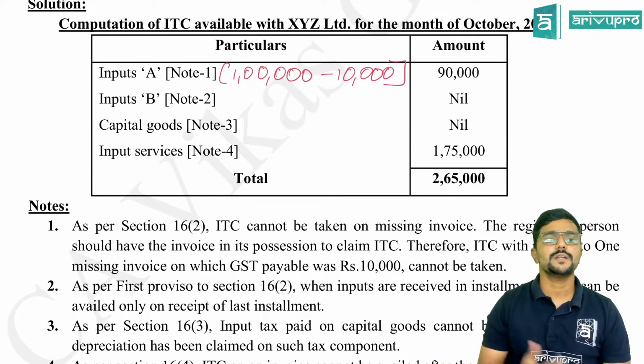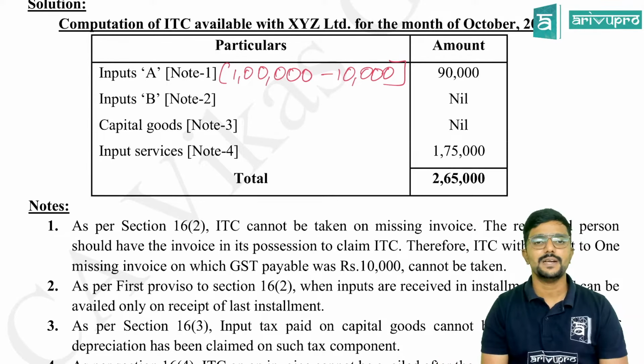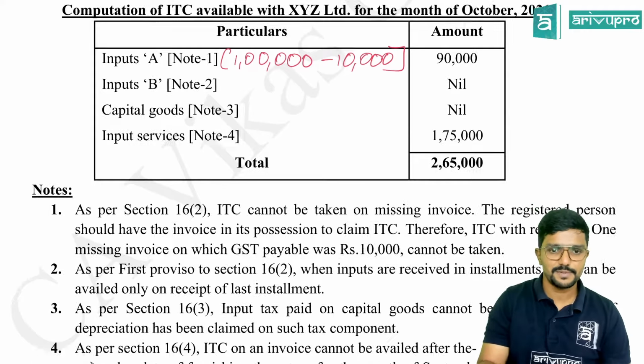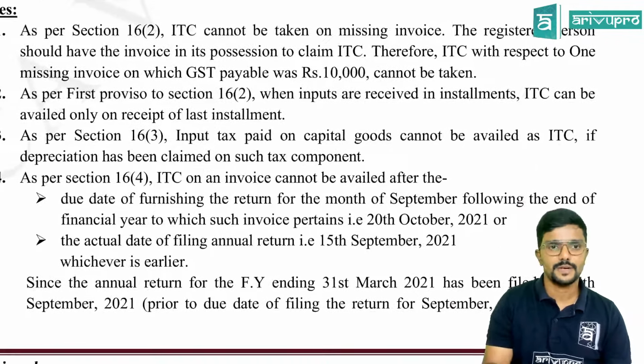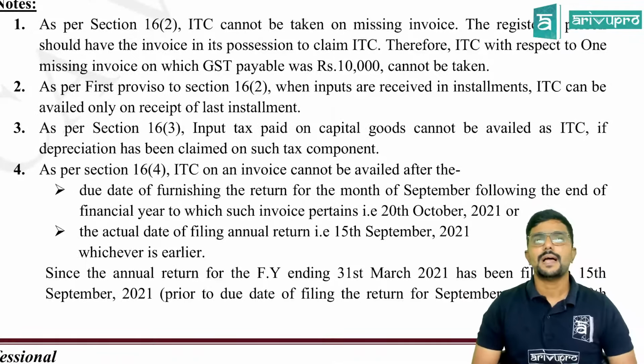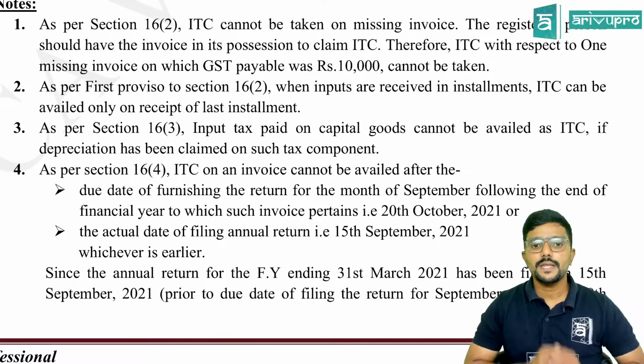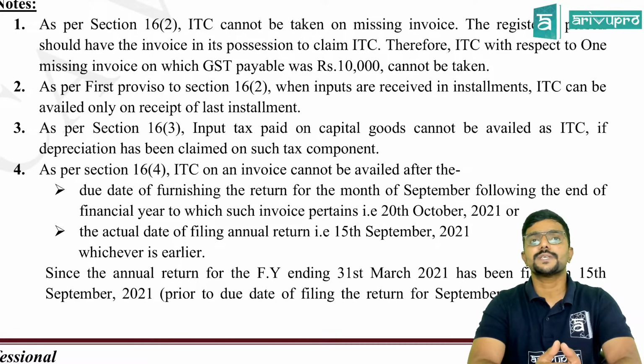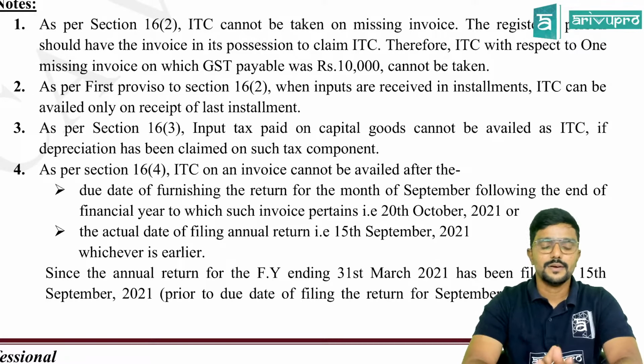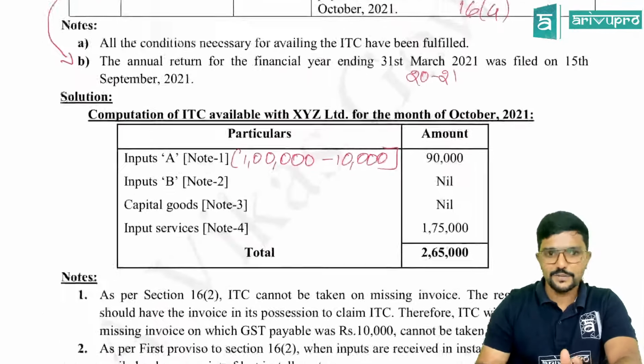Then coming to capital goods, again credit cannot be availed as per section 16(3). I have given the explanation here. Let me just go through it quickly. As per section 16(3), input tax paid on capital goods cannot be availed as ITC if depreciation has been claimed on such tax component in income tax. Clear?